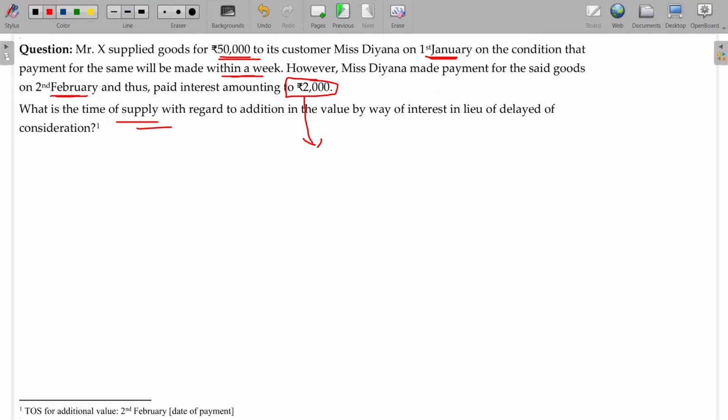This will be an additional payment. The additional payment will be considered as the payment date for the time of supply. Okay. The time of supply for the additional payment is only the payment date. So 2nd February will be the final. Clear?